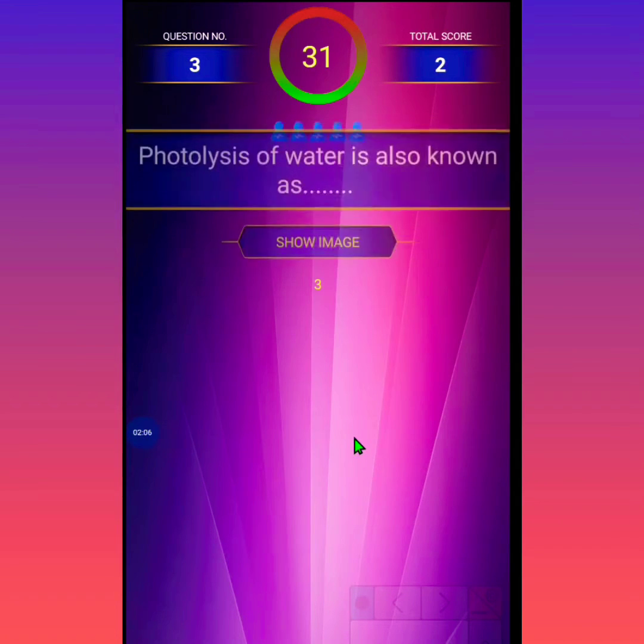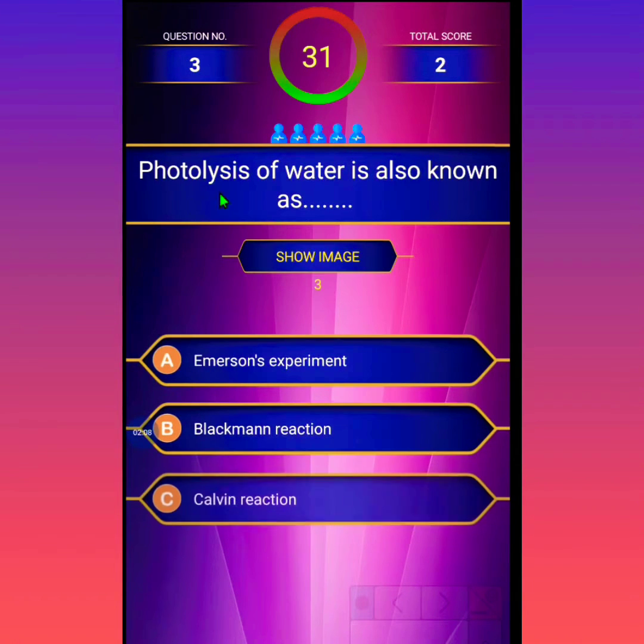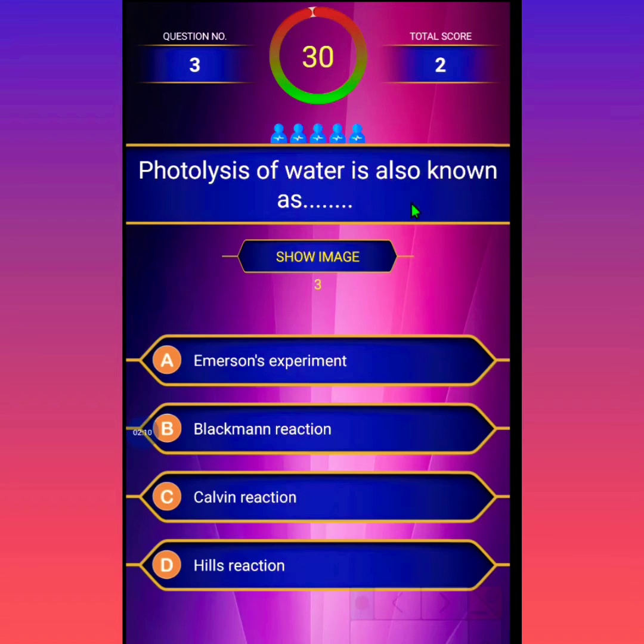Next question, the third question. The photolysis of water is also known as: first, Emerson experiment; second, Blackman reaction; third, Calvin reaction; and fourth, Hill's reaction. The correct option is that the photolysis of water is also known as Hill's reaction.